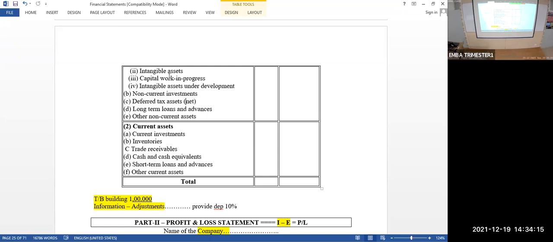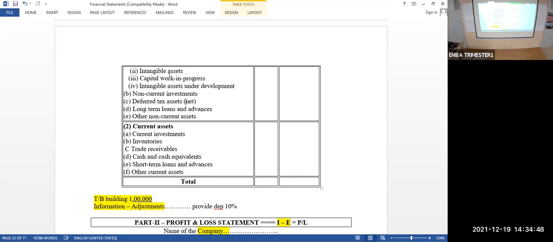Normally these two won't be there in general, only tangible asset, intangible asset. But if it is there in your company, you can bring it. Suppose you are making a software, 90% over, and you're waiting for the approval from the concerned department to give a license, copyright. That time you have to write the amount you spent here. If it is there in the trial balance, it will come here. Everything is only from the trial balance. Nothing is based on your imagination or any other records. Reference point is trial balance.